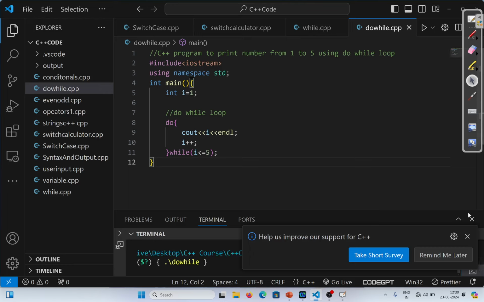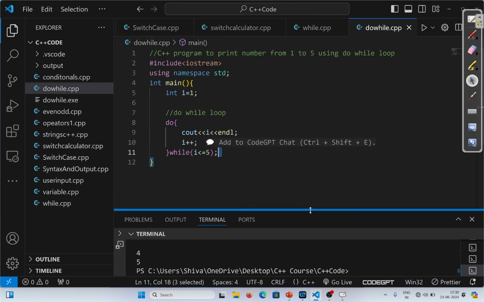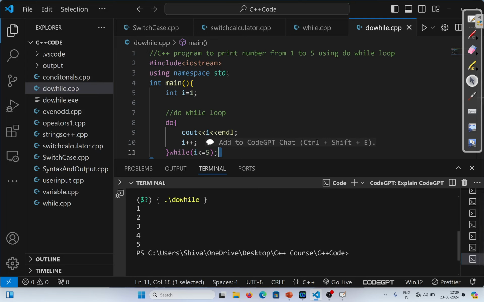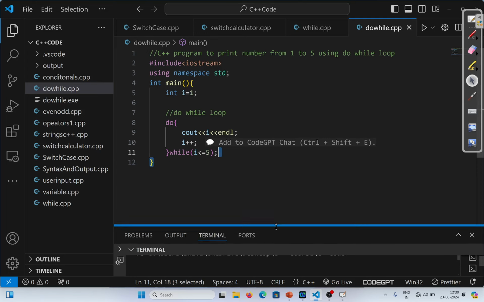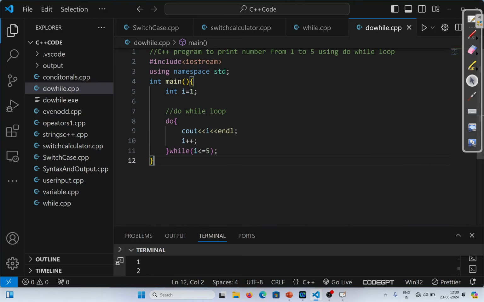So the program is getting executed and we are getting the output as 1, 2, 3, 4, 5. Let's understand this. In the first iteration, it is not going to check for any condition.